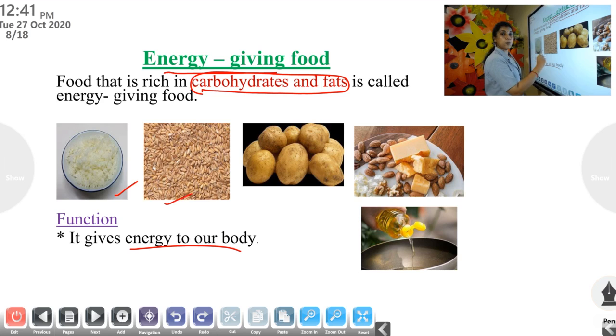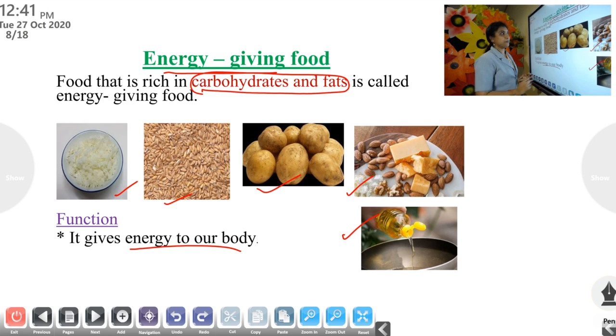Rice, wheat, potato, cheese, oil, butter, nuts. These contain carbohydrates and fats. Oil contains fat. Don't eat too much fat, because if you eat too much fat, you will become fat.